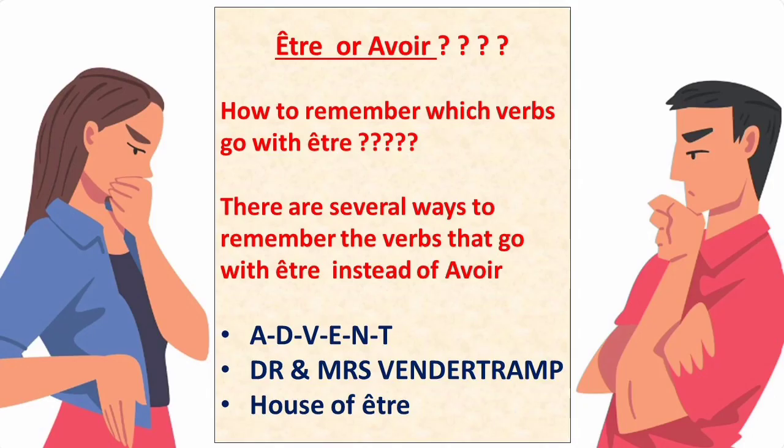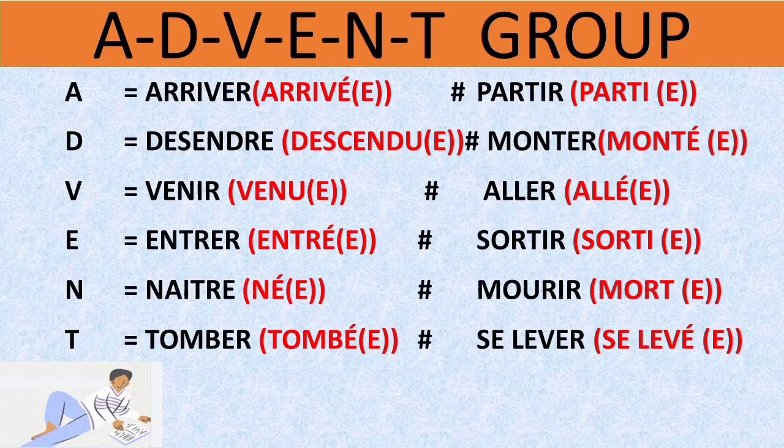Now you must have confusion about when to use auxiliary être or avoir. So how to remember? There are several ways to remember the verbs that go with être instead of avoir. So first is advent group. Another is Dr. Mrs. Vandertramp. And the third method is house of être. So out of these three methods, you can choose any one as per your convenience. So let's see one recap of the advent group. What is this?